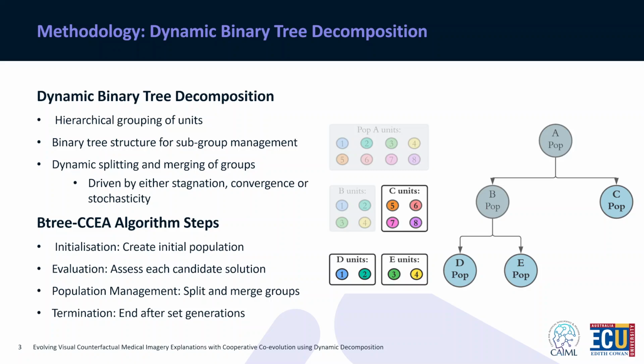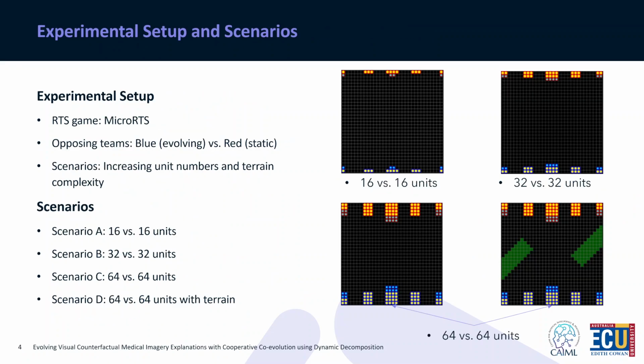Firstly, we initialize a population of behavior controllers and then evaluate each of these candidate solutions. And then we have population management, which follows the typical crossover and mutation and potentially allows us to split or merge the existing subgroups. Evaluation and population management loop before terminating after a set number of generations.